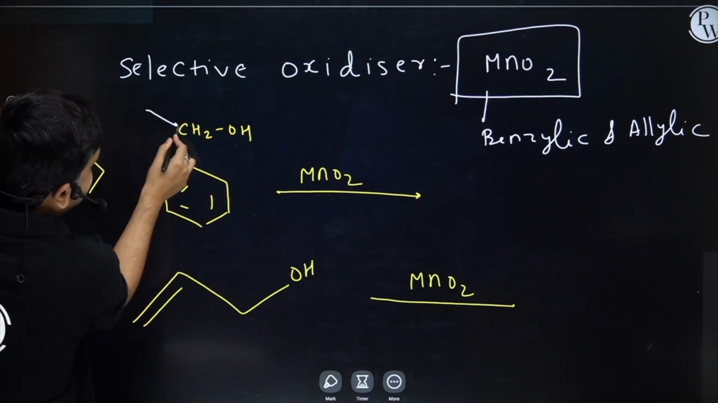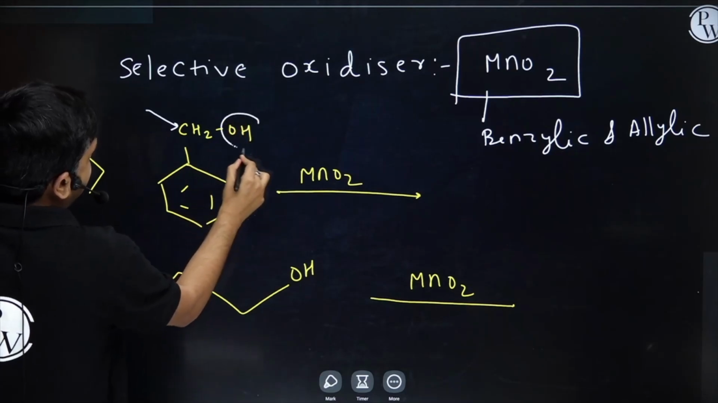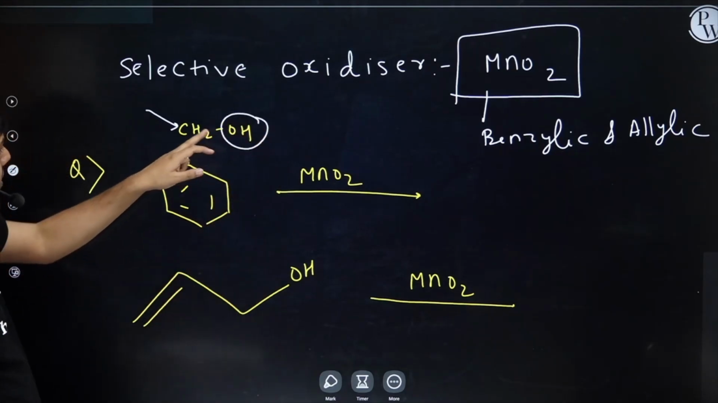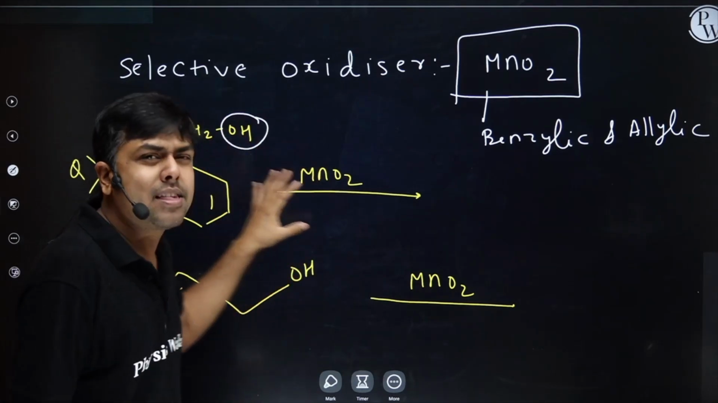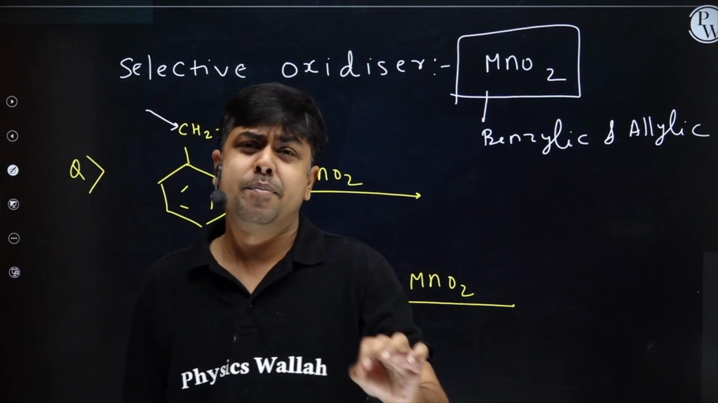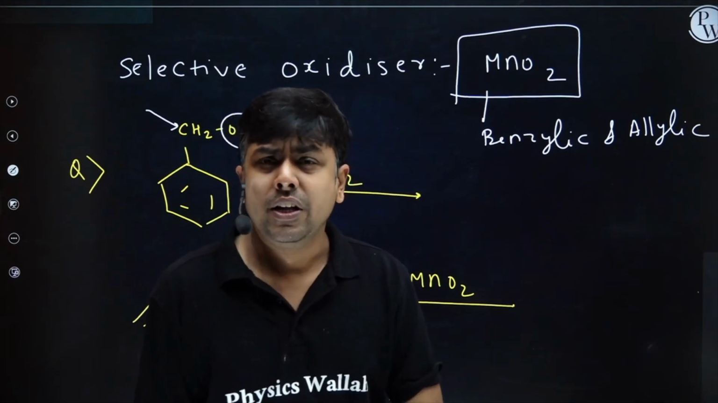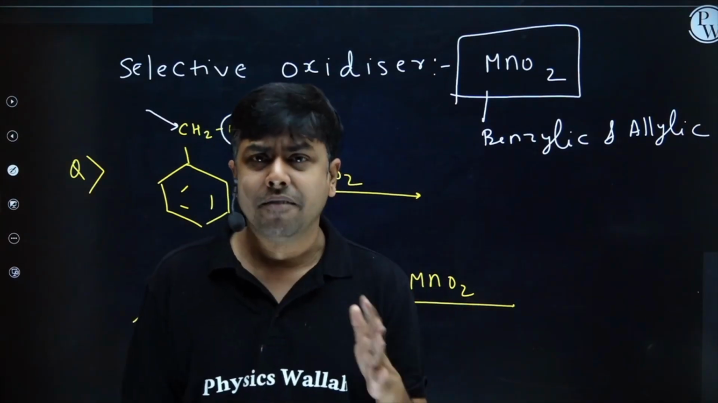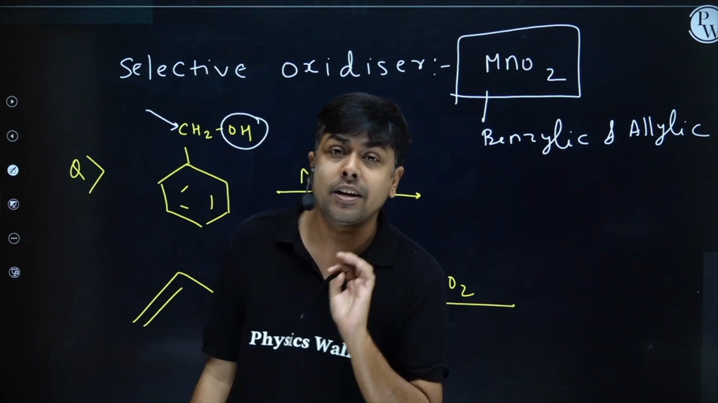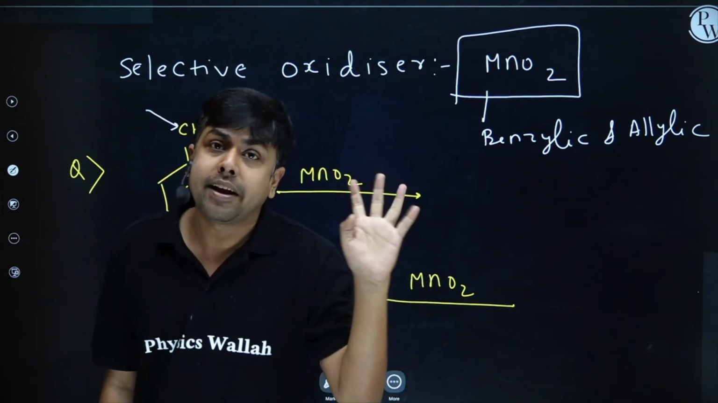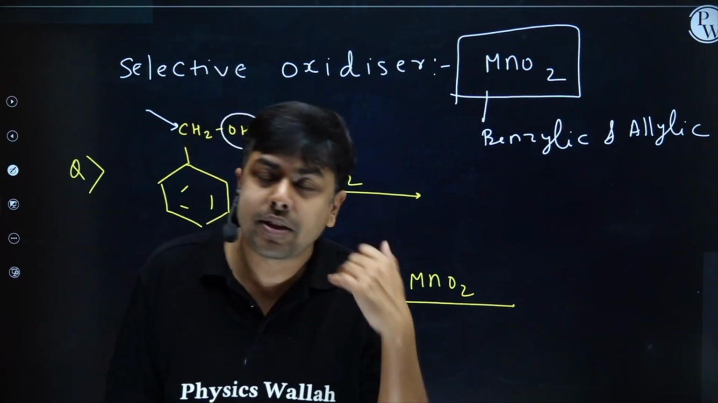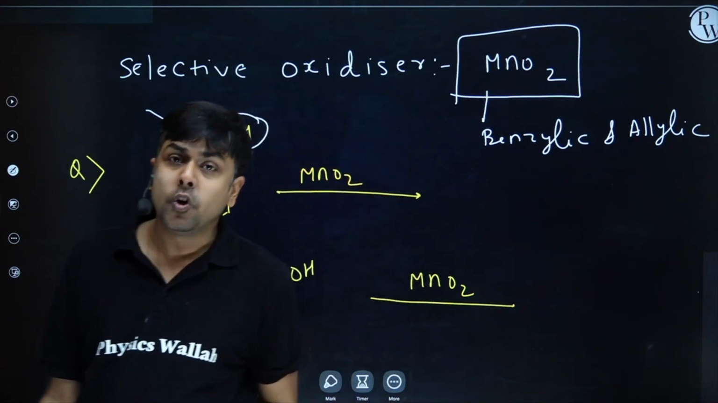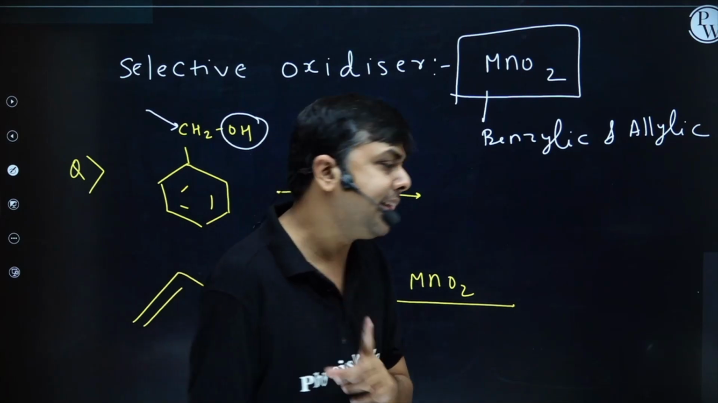So I have a benzylic carbon. This carbon is the benzylic carbon, and the OH is connected to this carbon, so now I have a benzylic alcohol. This benzylic alcohol is treated with MnO2. Will it be able to oxidize this? Definitely yes. MnO2 only touches benzylic alcohol and allylic alcohol. It is not going to touch a simple primary alcohol or secondary alcohol. Only benzylic and allylic alcohol.